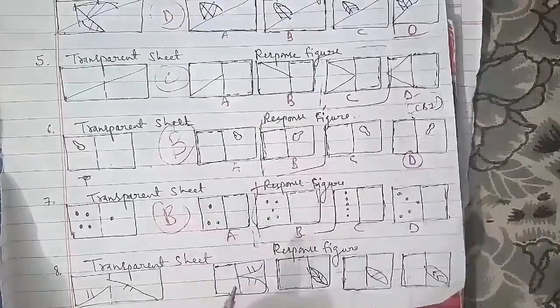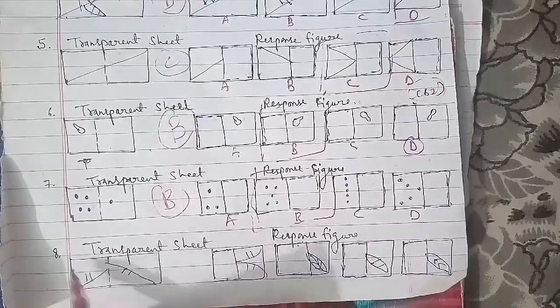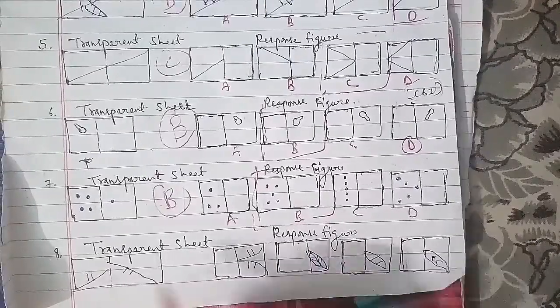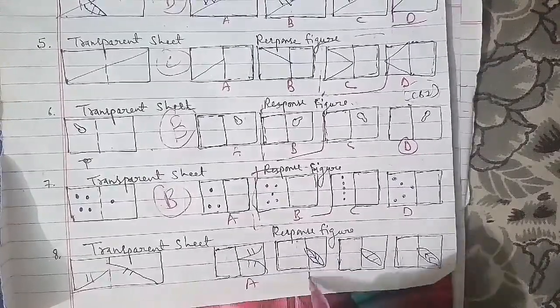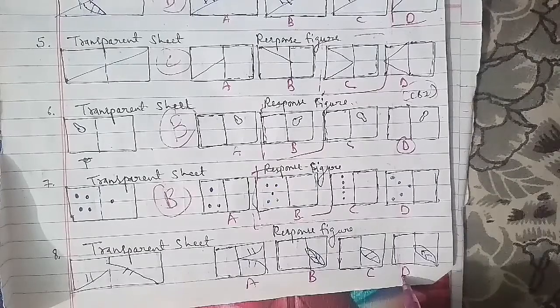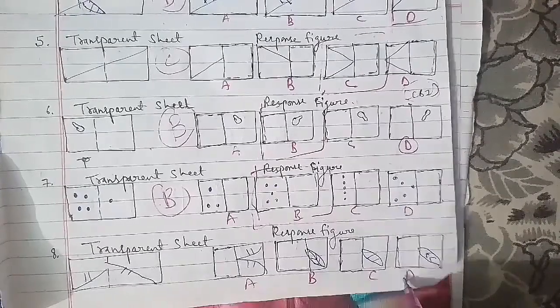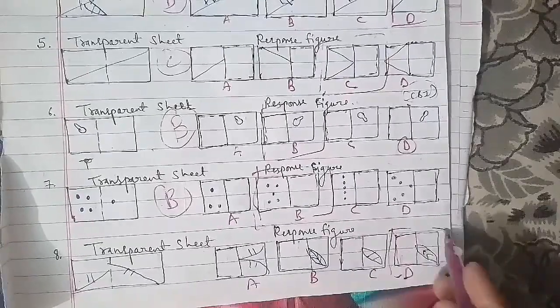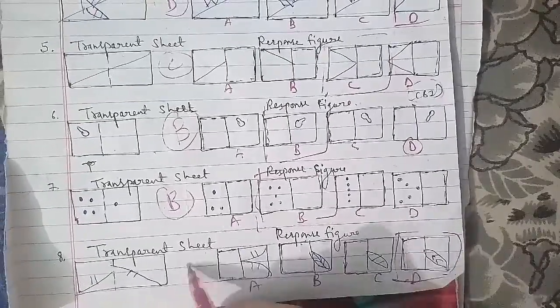We'll go ahead with another one, that is your eighth question of the session. This is the transparent sheet and this is the response figure named A, B, C, and D as well. The figure that we have as an answer is figure D, which will be the right answer for this question as well.